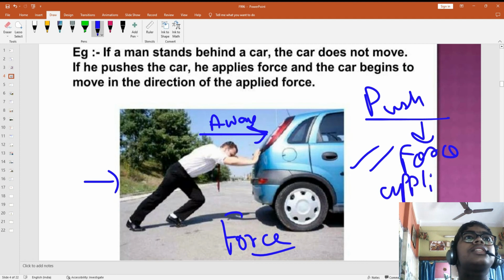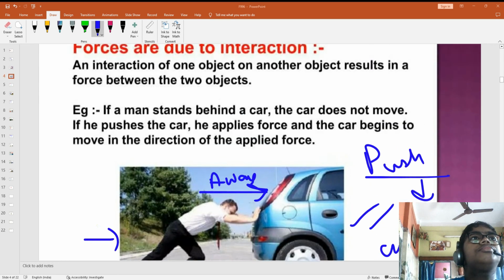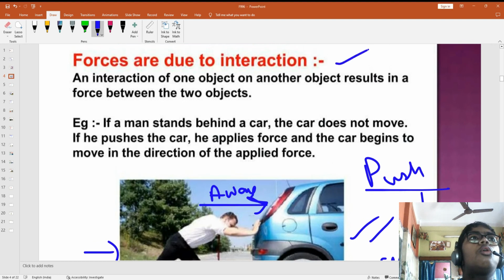So the first condition we have learned is that there should be a push or pull for force. The definition of force itself says that force is a push or pull. Okay, now there is one more criterion: forces are due to interactions.